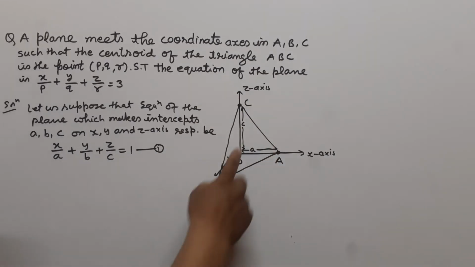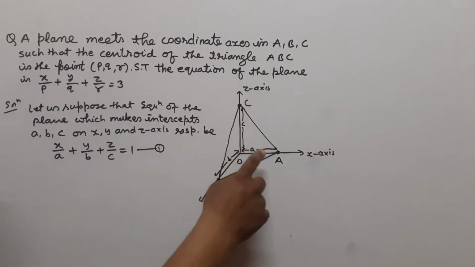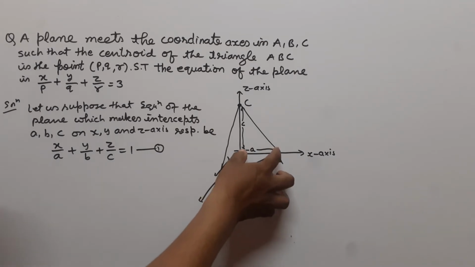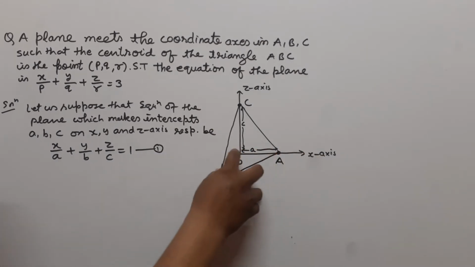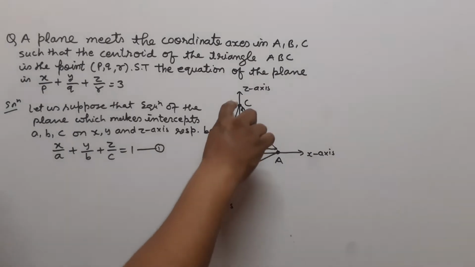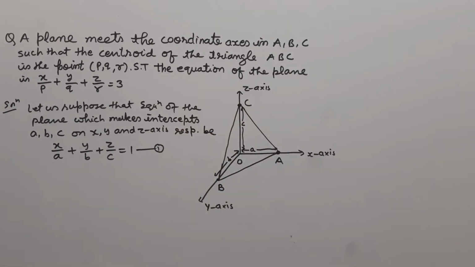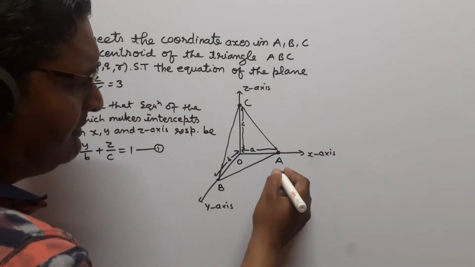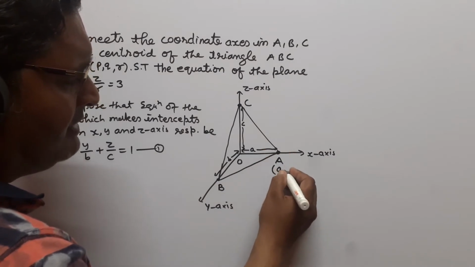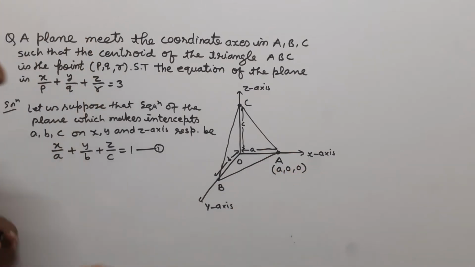Let us suppose that this is the plane which makes intercept a on the x-axis, b on the y-axis and c on the z-axis. Now the coordinates of point A are (a, 0, 0), because on the x-axis the y and z coordinates are 0.